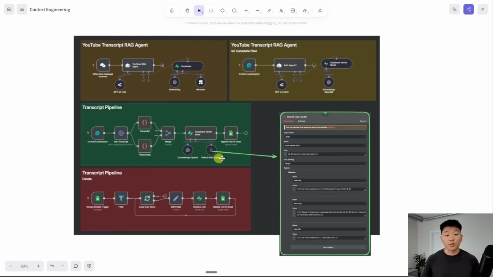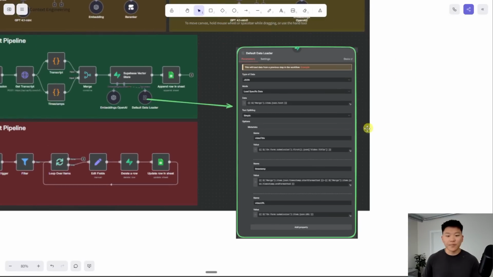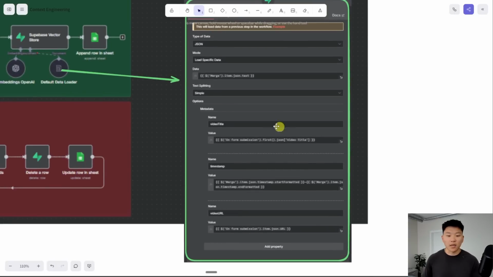But anyways, here's the actual system I used for that YouTube transcript RAG agent, and I just wanted to show you guys, this is kind of the pipeline that we have, where we're getting the transcript, we're getting the timestamps and everything we need, and feeding that into a vector database. And what we can do is inside right here, this default data loader, that's where we can load in the metadata we want, like the video title, the timestamp, and the video URL.